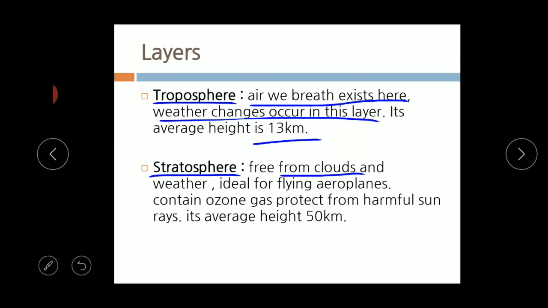It is ideal for flying of aeroplanes. It contains ozone gas, which protects us from the harmful sun rays. The average height of the stratosphere is 50 km from the earth's surface.